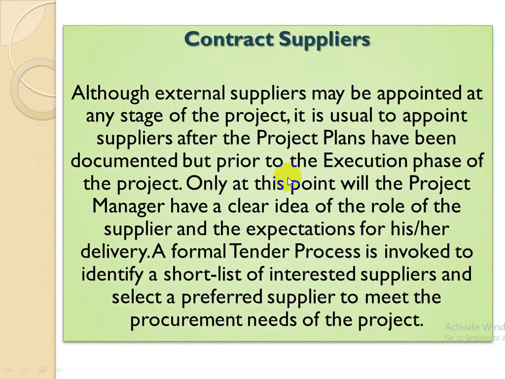Contract supplier. Although external suppliers may be appointed at any stage of the project, it is usual to appoint suppliers after the project plan has been documented but prior to the execution phase of the project. Only at this point will the project manager have a clear idea of the role of the supplier and the expectation of his or her delivery. A formal tender process is invoked to identify a short list of interested suppliers and select a preferred supplier to meet the procurement needs of the project.